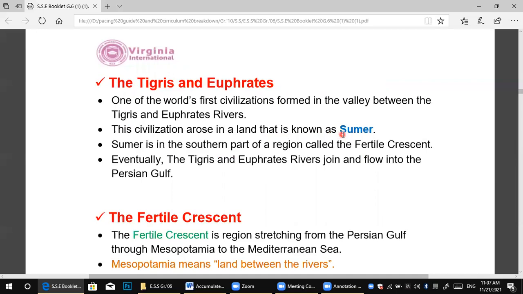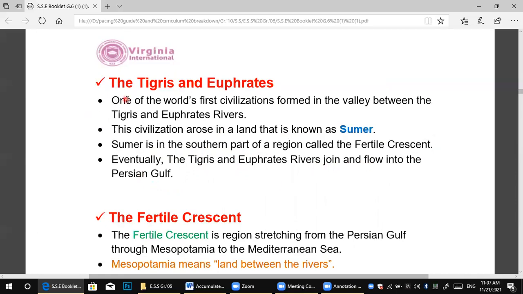Sumer is the southern part of a region called the Fertile Crescent. Eventually, the Tigris and Euphrates rivers join and flow into the Persian Gulf.